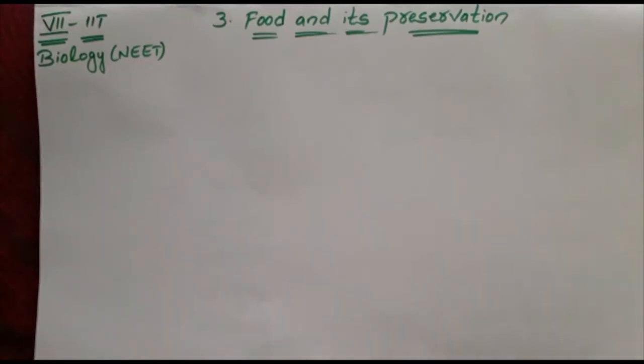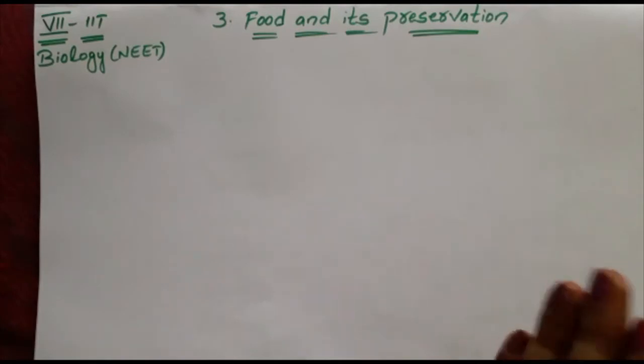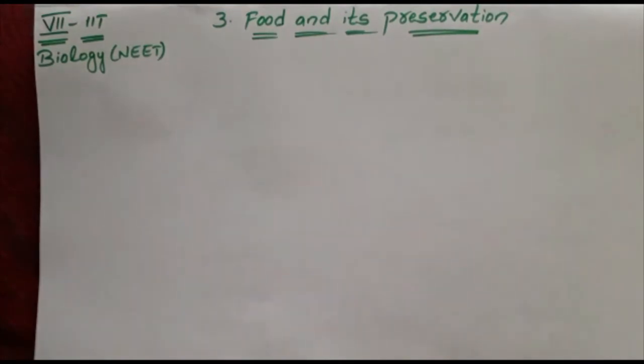We have studied about healthy food, junk food, and milk is known as a complete food. We completed all this in the last videos. Do you remember?